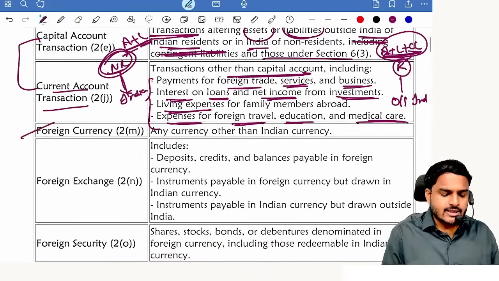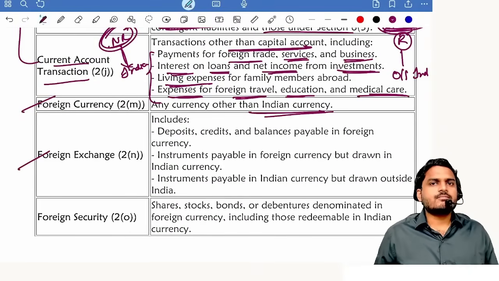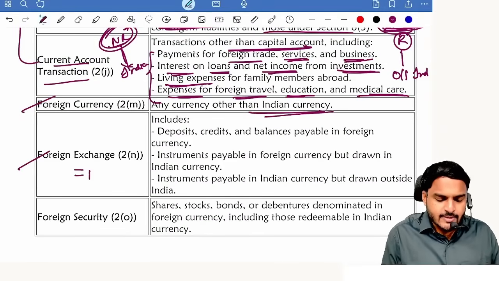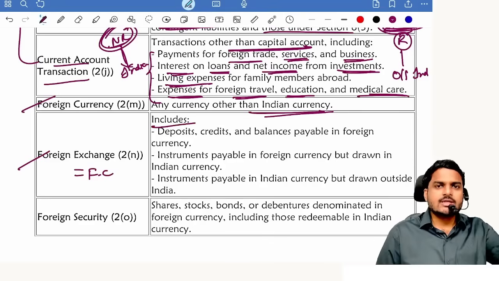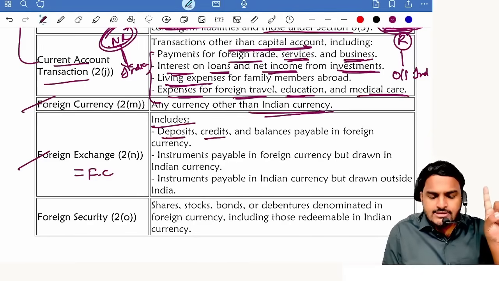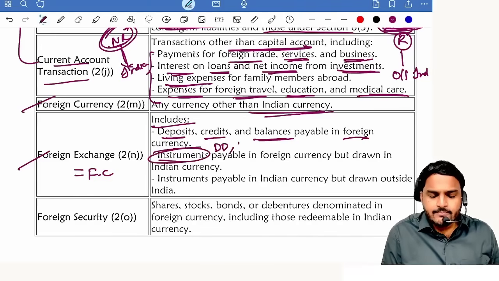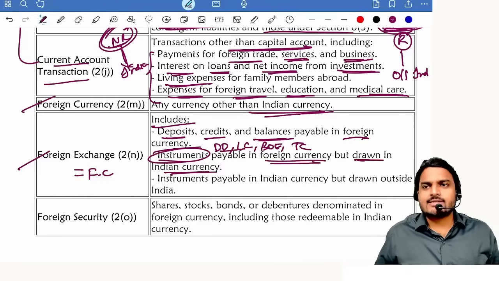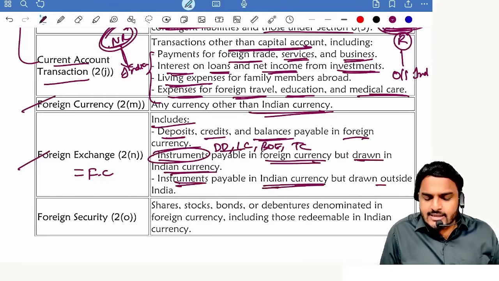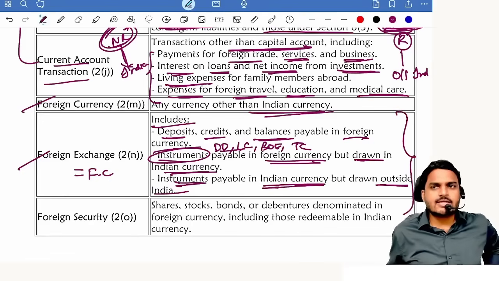Next one, foreign currency. It is a currency other than Indian currency. Next one, foreign exchange. Foreign exchange means foreign currency. First thing you need to remember, foreign exchange means foreign currency. It includes 3 items. First one, deposits, credits, balance payable in foreign currency. Next one, instruments means DD, LC, bill of exchange, traveler check. Instruments payable in foreign currency but drawn in Indian currency. Instruments payable in Indian currency but drawn outside India. So these 3 things come under foreign exchange.